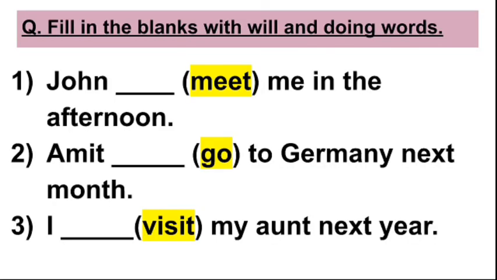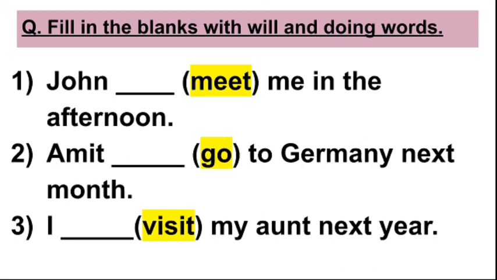John dash me in the afternoon. So students, in exam, it would be given that you have to add will and use the doing word with it. So it is very easy. You don't have to use your brain here. You simply have to write will and the doing word.